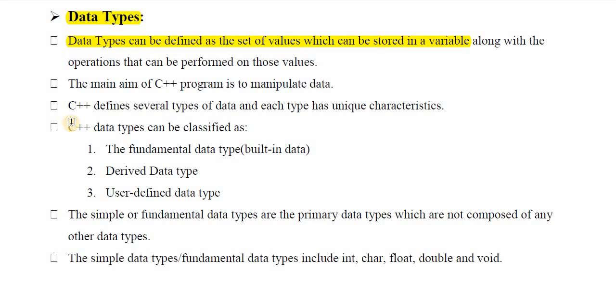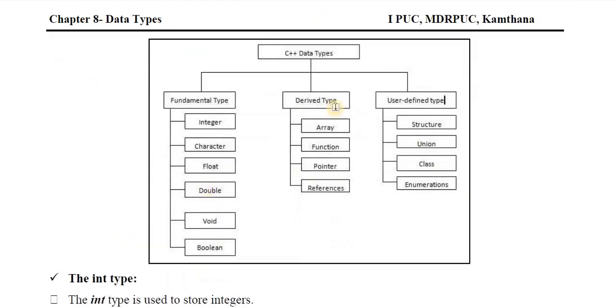So in the C++ programming language, data types are classified into different types. These are the basic categories of data. The first category is fundamental data type or built-in data type, and next is derived data type. Derived data types are created using fundamental data types. And the third one is user defined data type, which is created by the user. You can see C++ data types in the form of a diagram also. There are three main categories: fundamental data type, derived data type, and user defined data type.